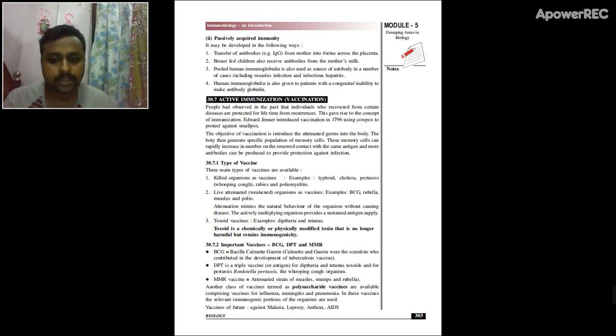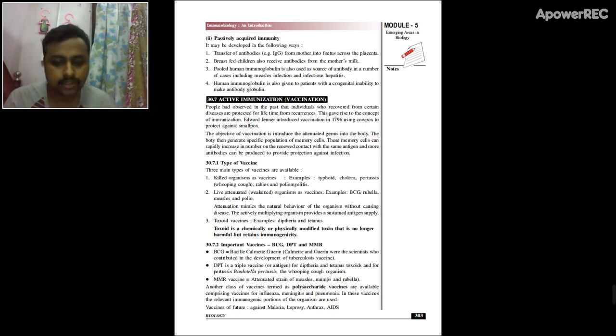So there are various types of vaccines, but the most common are those prepared by killing the organism. There are three important vaccines in your syllabus. The first one is the DPT, whose name is based on the diseases: diphtheria, pertussis, and tetanus. The third one is the MMR, which is also based on the disease names.